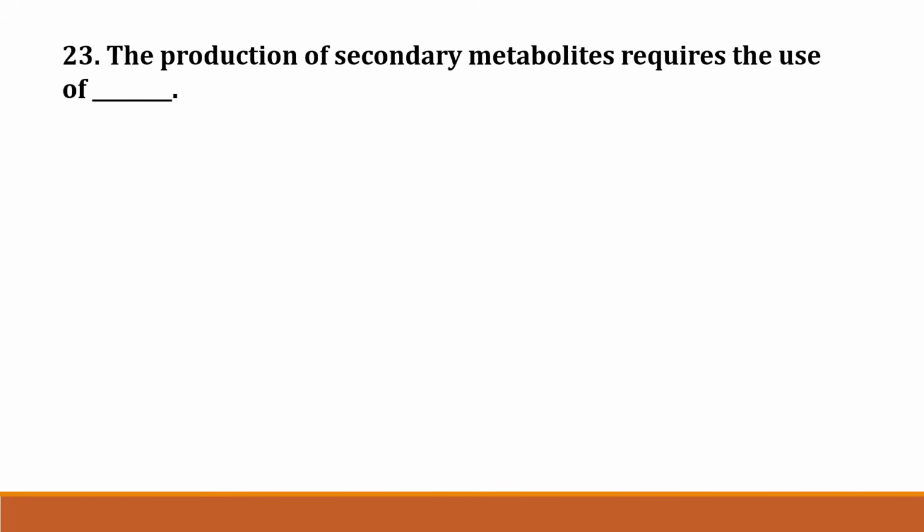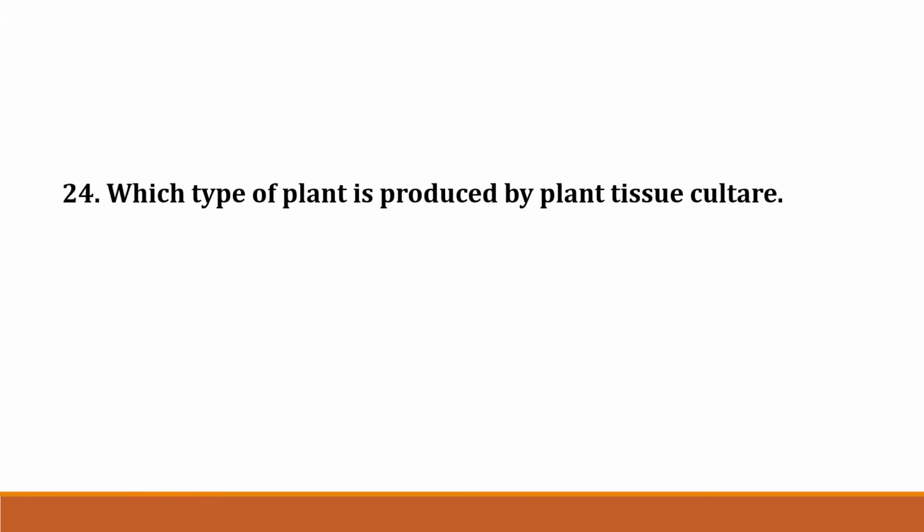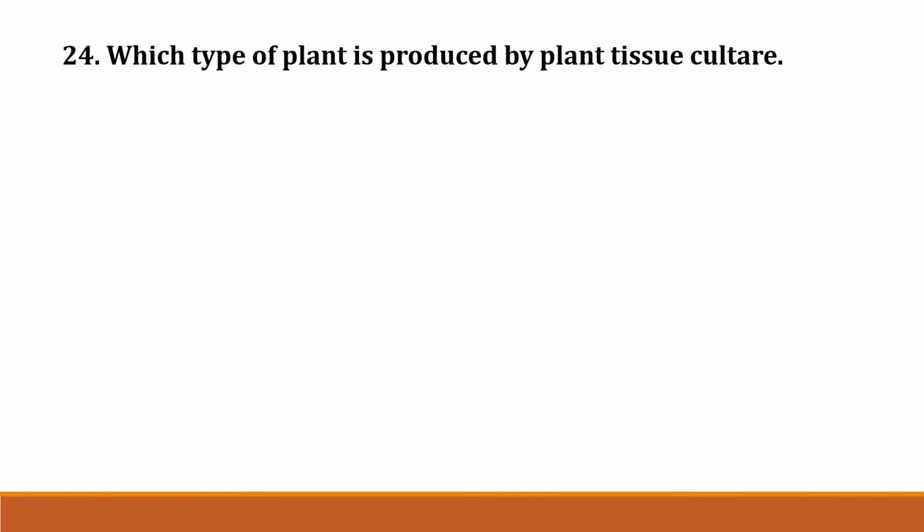The next question, question number 23. The production of secondary metabolites requires the use of this. Option A. Meristem, option B. Protoplast, option C. Auxiliary buds, option D. Cell suspension. Correct answer is option D. Cell suspension.